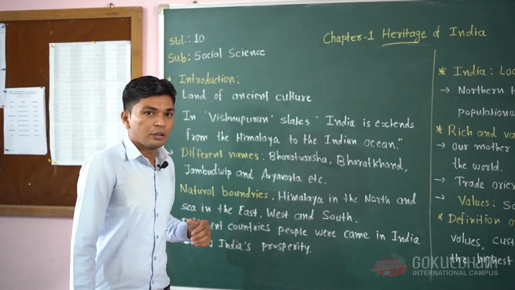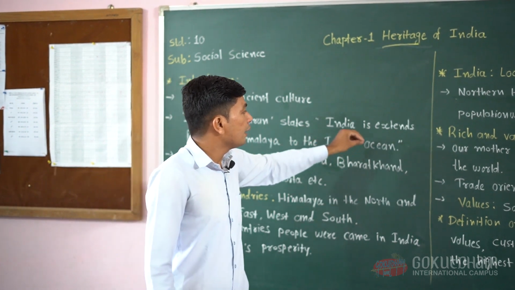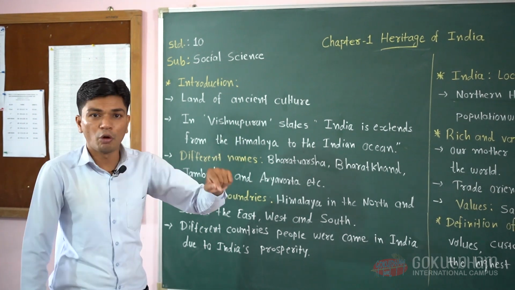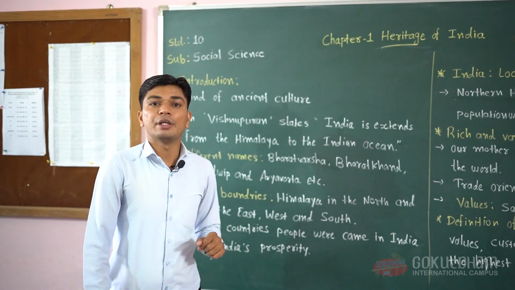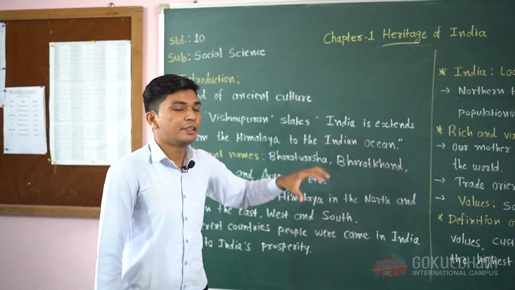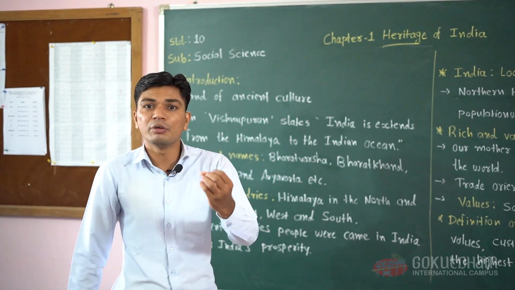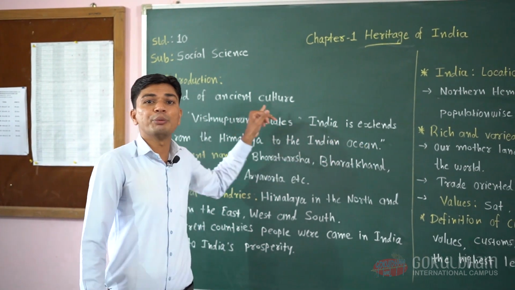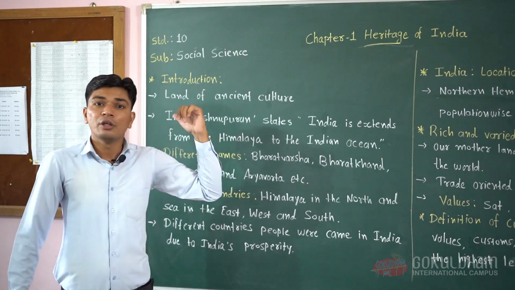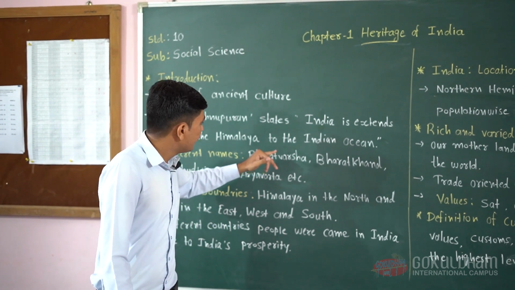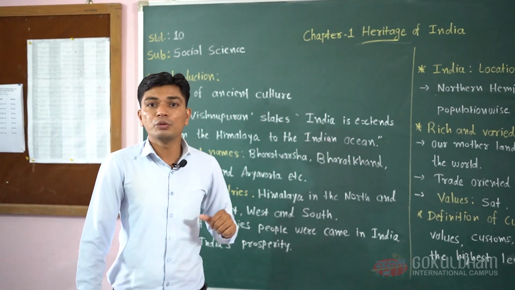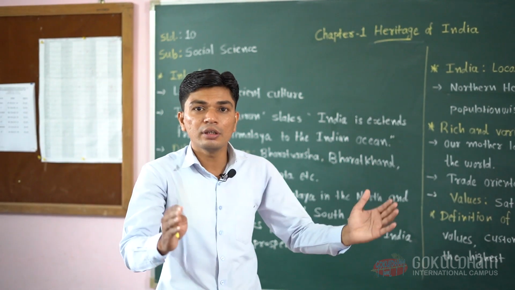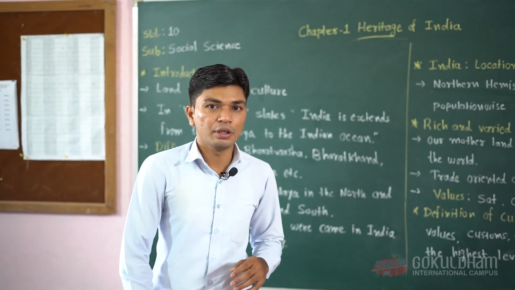According to Vishnu Puran, India extends from the Himalaya in the north to the Indian Ocean in the south. So this is the physical description given in Vishnu Puran. That means India extends from the Himalaya, which is located in the north direction, to the Indian Ocean in the south direction. This is the physical description of our country.